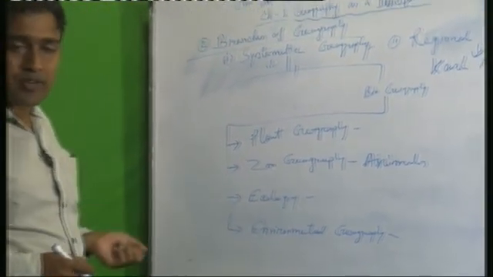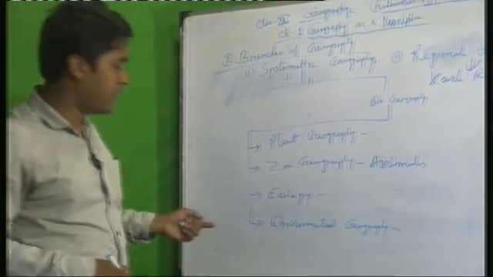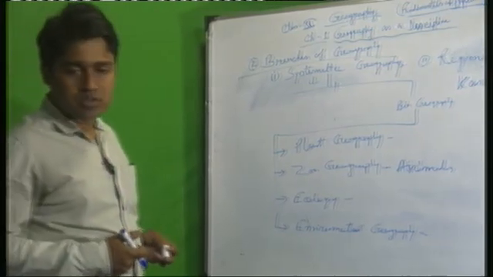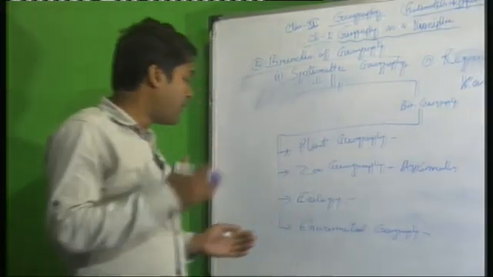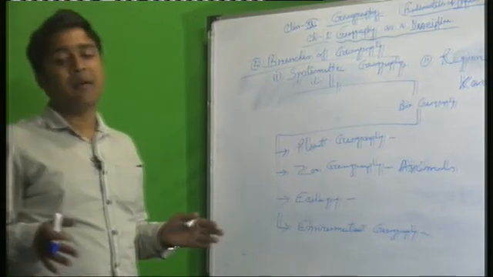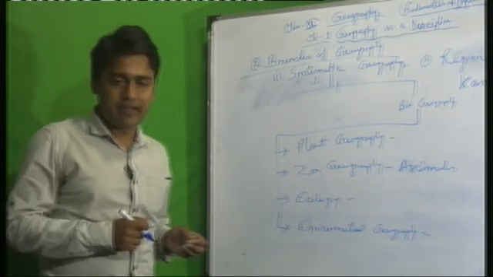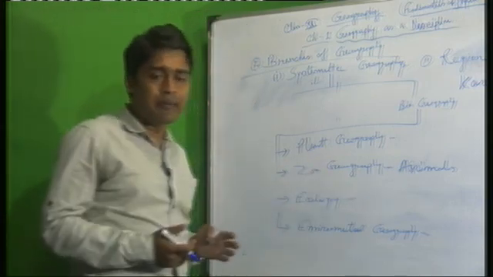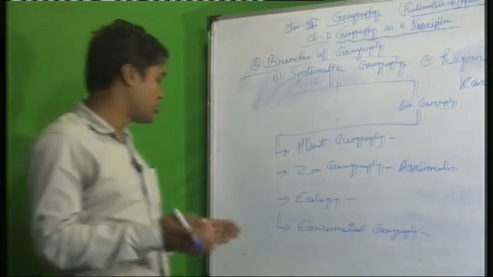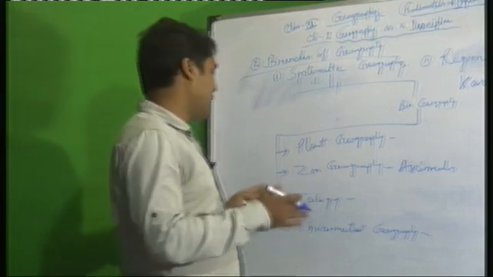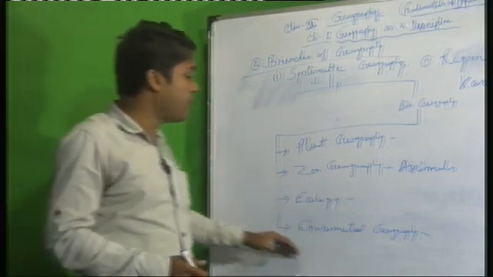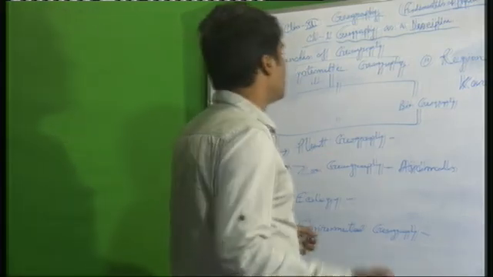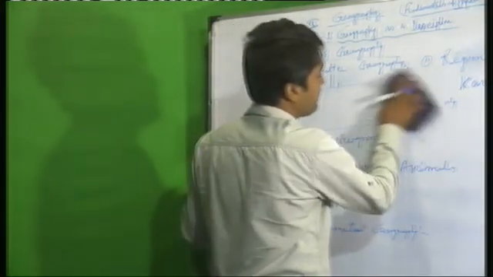Ecology is another important aspect, and environmental geography. Now you know that environmental science is also an independent subject. It was recently introduced because nowadays we have seen that due to developmental activities our environment is being degraded day by day. So people try to understand the importance of the environment, so they can avoid and stop pollution and different types of harmful activities. Environmental geography is related with the environment or nature and their different activities. So these are the parts of biogeography.